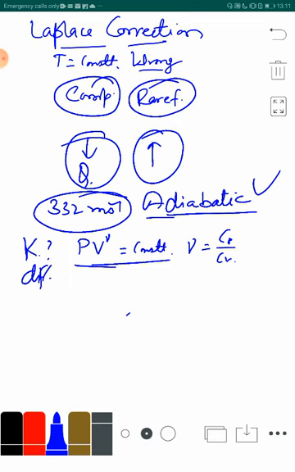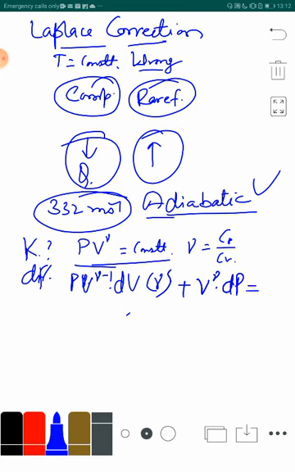So, when differentiated, it becomes P into gamma into V to the power gamma minus 1 into dV, sorry, it is just gamma here, plus V to the power gamma into dP.